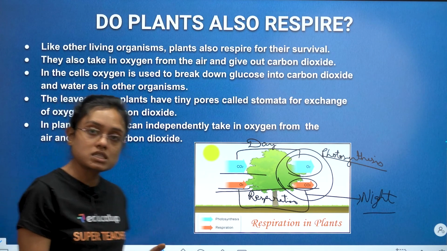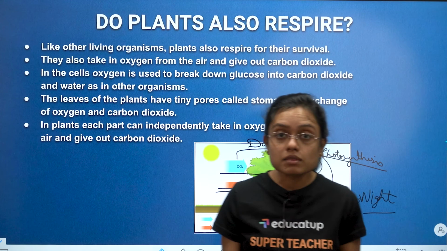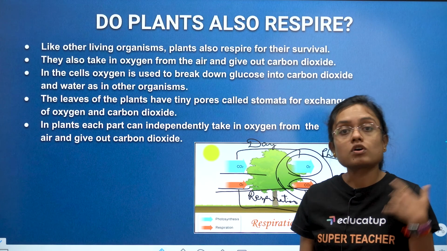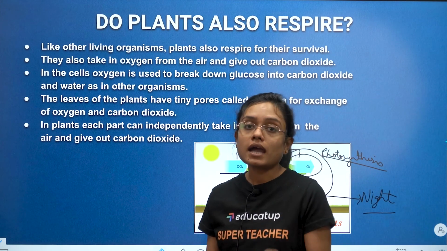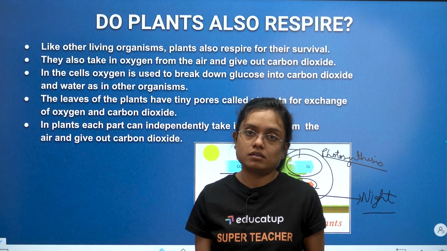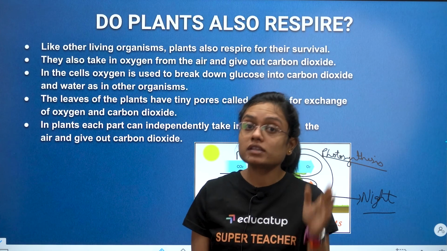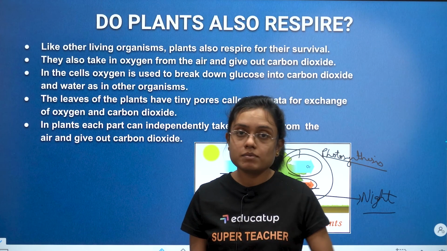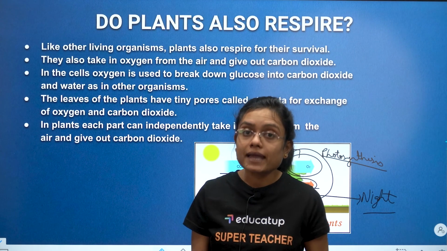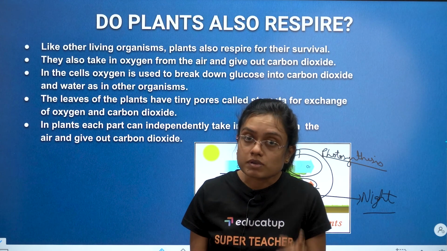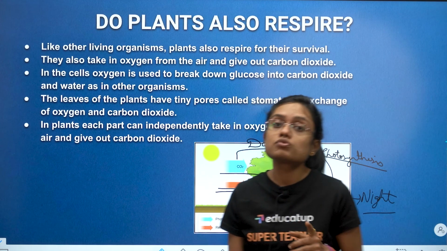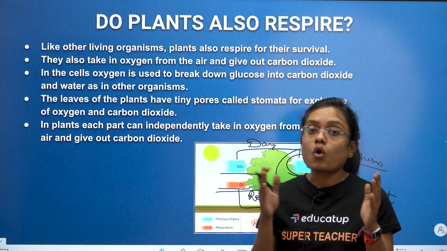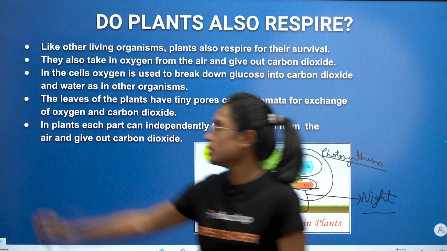You know, that is why it is suggested कि अंधेरा हो जाने के बाद रात में ट्रीज के शेड में नहीं बैठना चाहिए, प्लांट्स के पास नहीं जाना चाहिए, because actually what they are releasing out? They are releasing out carbon dioxide and not oxygen. It's only during daytime, children, when plants release oxygen. Otherwise, in the night time, in the evening, plants release carbon dioxide and they take in oxygen because respiration is going on in them. Even plants do respiration like other animals, like human beings, like any other living organism. They also respire. All right?